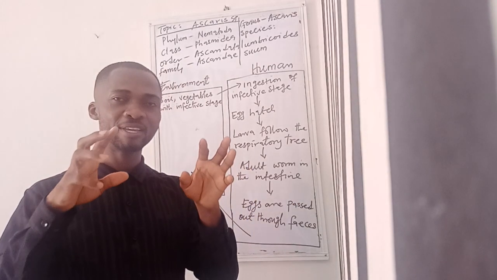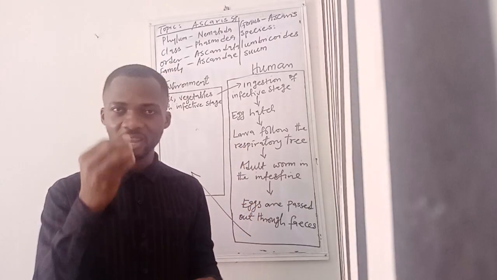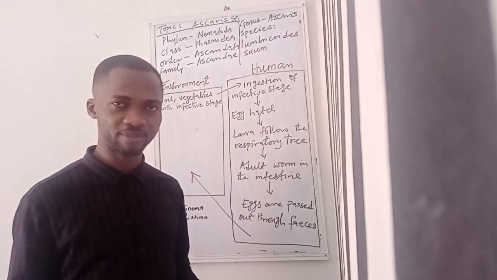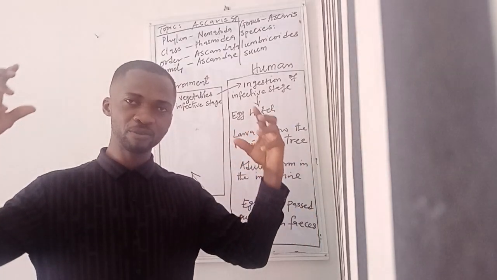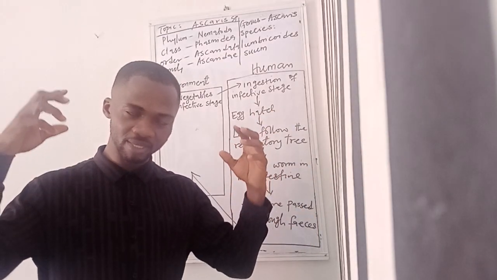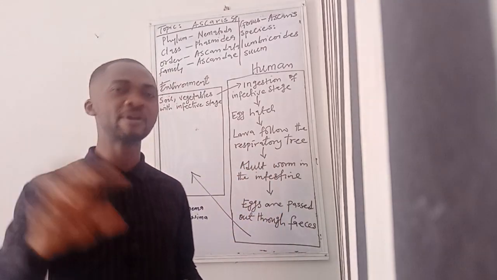When we say the aphasmidia, we mean those that do not have that sense organ that is called phasmid. Phasmidia are the group of nematode parasites that have that sense organ called the phasmid.